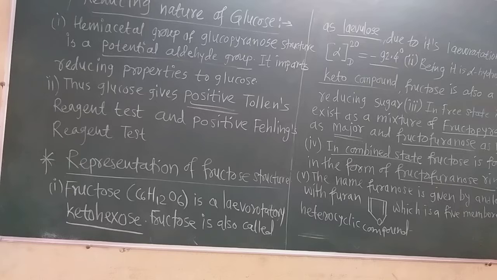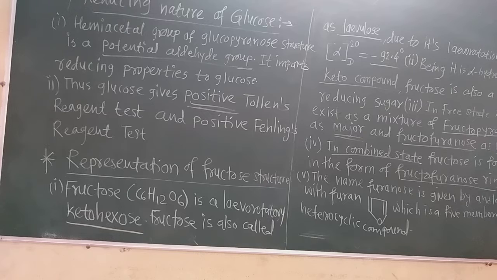The second positive test given by glucose is the Fehling solution test, Fehling A plus Fehling B, in which there is the formation of a red precipitate of cuprous oxide. We have seen that test in the aldehydes and ketones chapter. That is very important, you must study it, as that test may be asked in the examination.